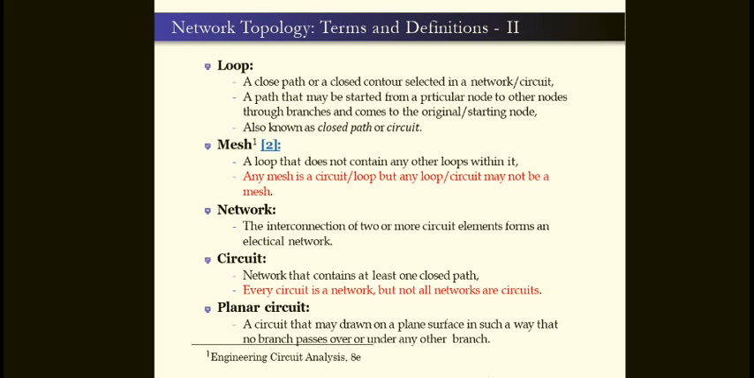If you connect a network, which has the RLC parameters in it, with a closed path, it is called a circuit. Every circuit is a network, but not all networks are circuits. Try to understand this: every circuit is a network, but not all networks are a circuit. So this is the basic difference between a network and a circuit.